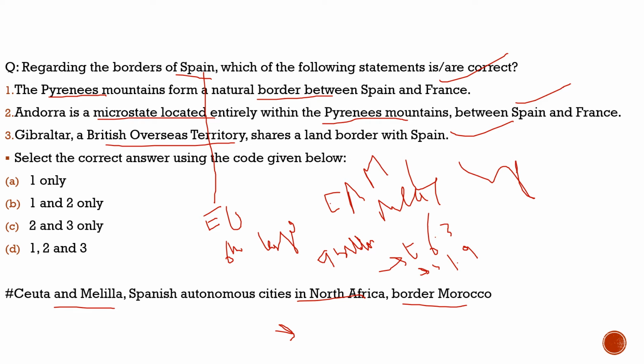So you should know all about these important points, which are very important and tricky with respect to Spain. It is the Pyrenees Mountains, they form a natural border between Spain and France. Also, Andorra is a microstate located entirely within the Pyrenees Mountains between Spain and France. And also, the British Overseas Territory that shares a land border with Spain, which is Gibraltar. And about Ceuta and Melilla, Spanish autonomous cities in North Africa.